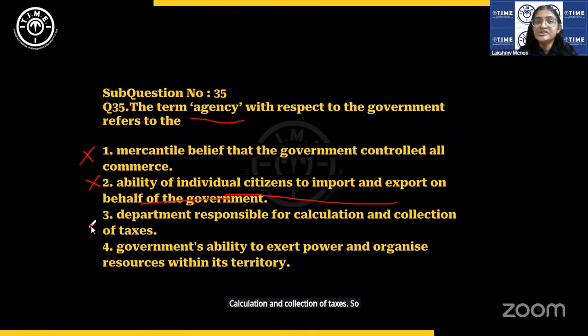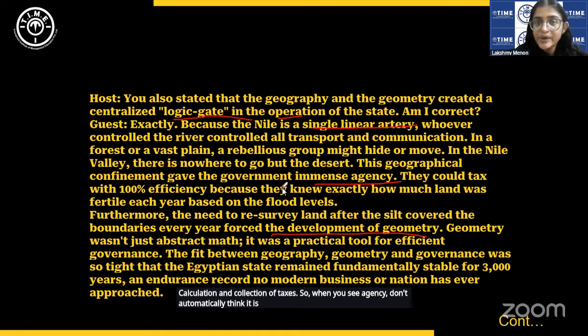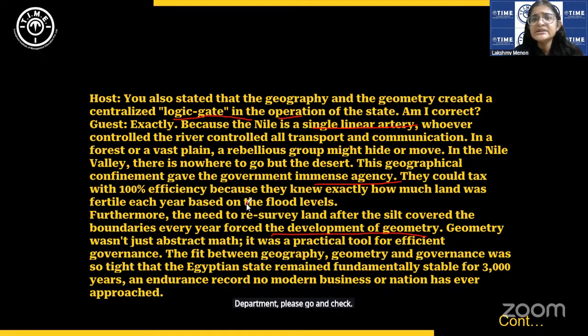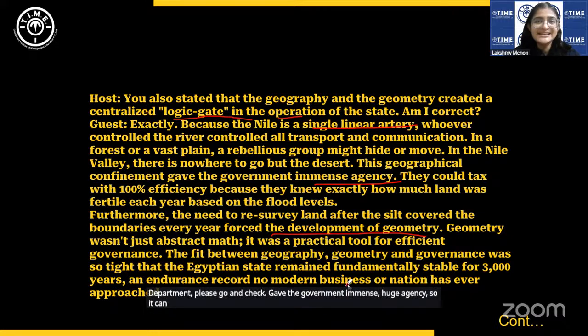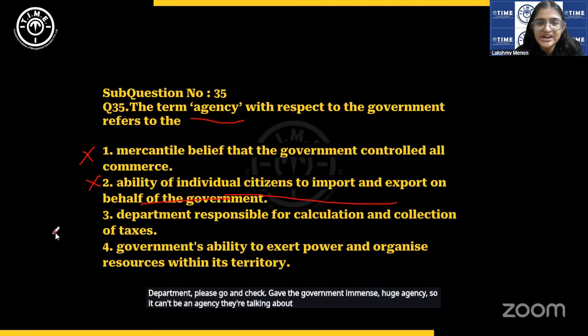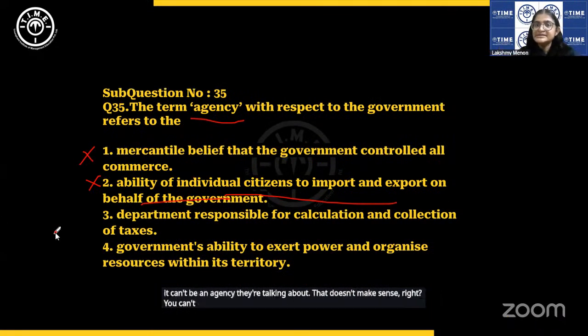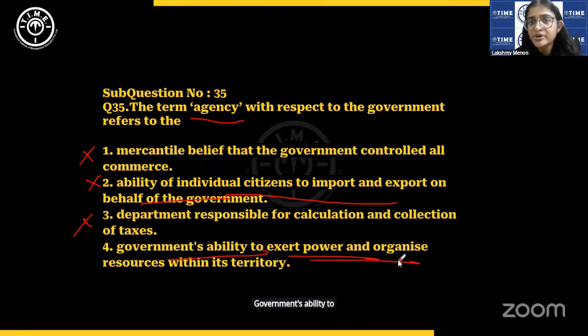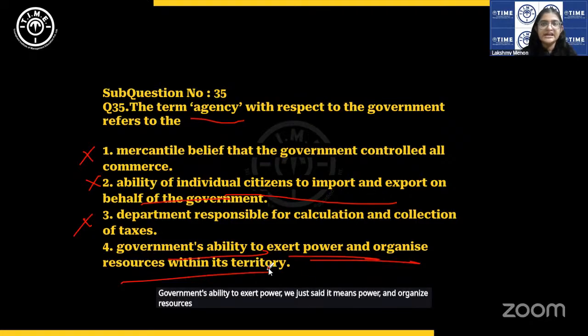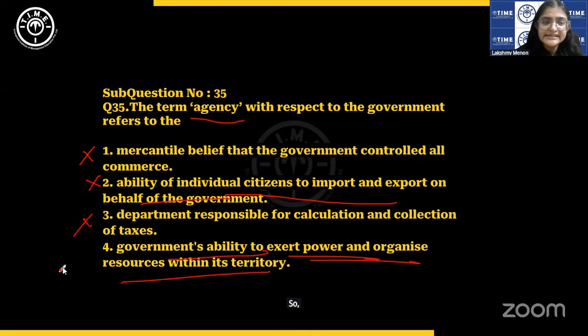So when you see agency, don't automatically think it is a department. Please go and check. It gave the government immense, huge agency, so it can't be an agency they're talking about. That doesn't make sense, right? You can't say an immense tax collection body. The government's ability to exert power and organize resources within its territory. We just said it means power. Okay, fine, makes sense. So that is the answer.